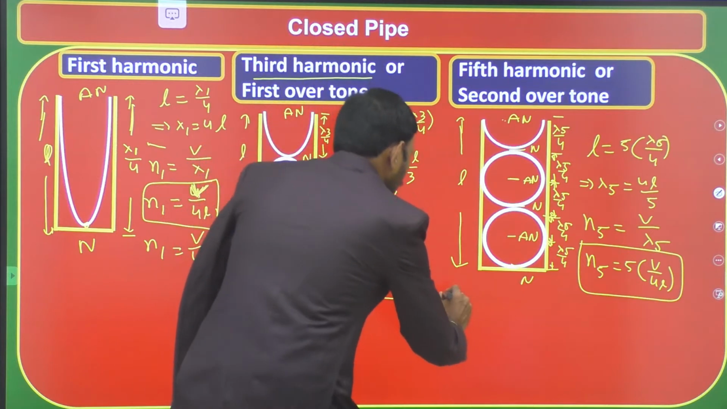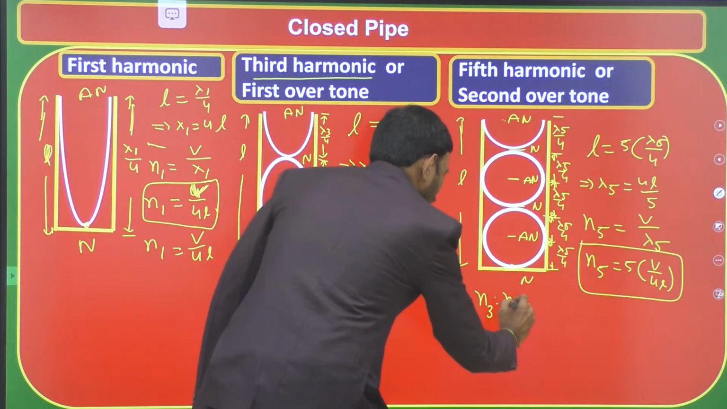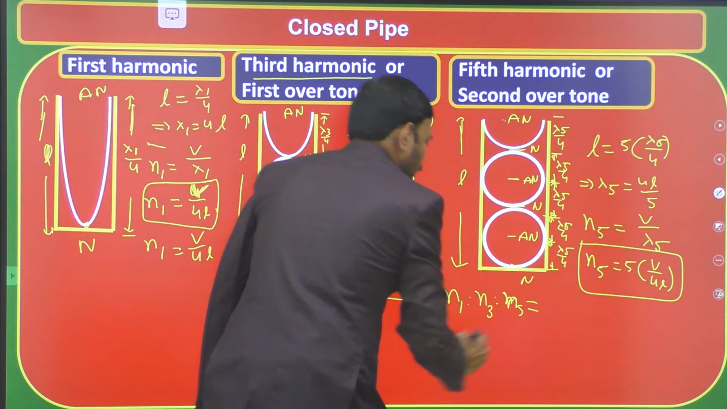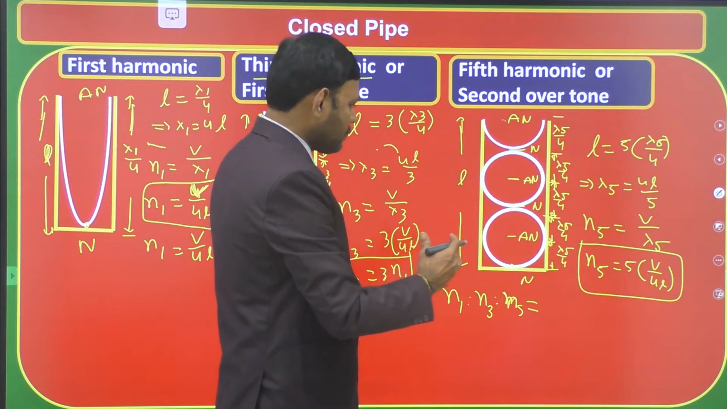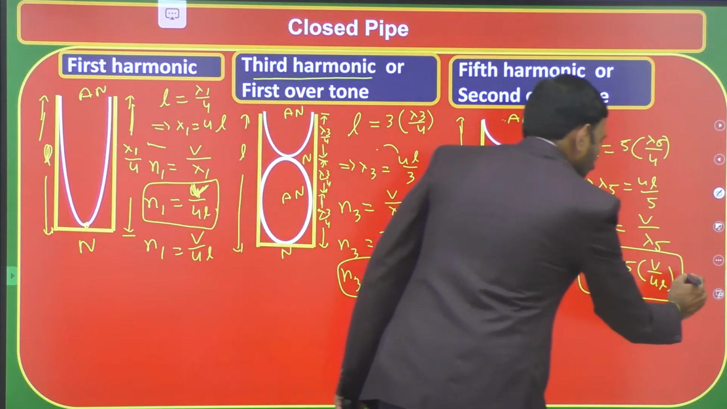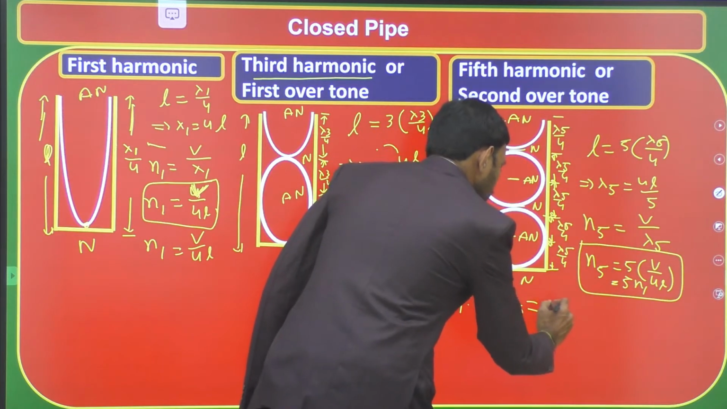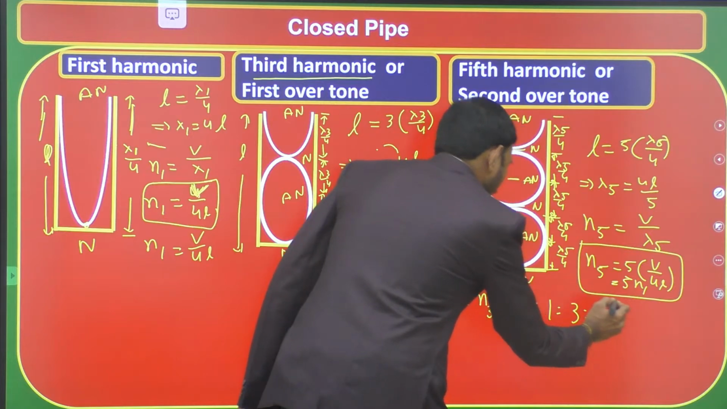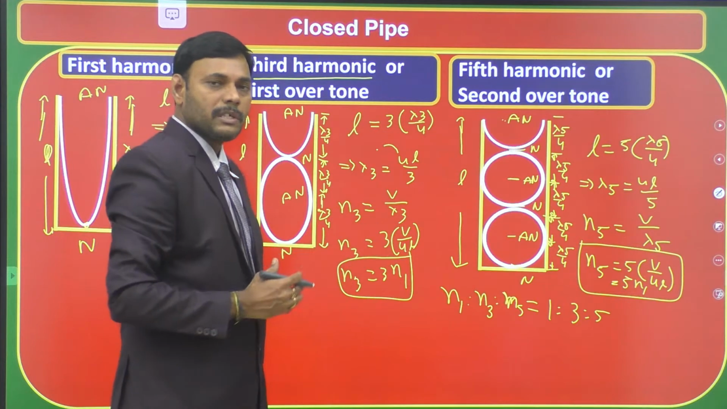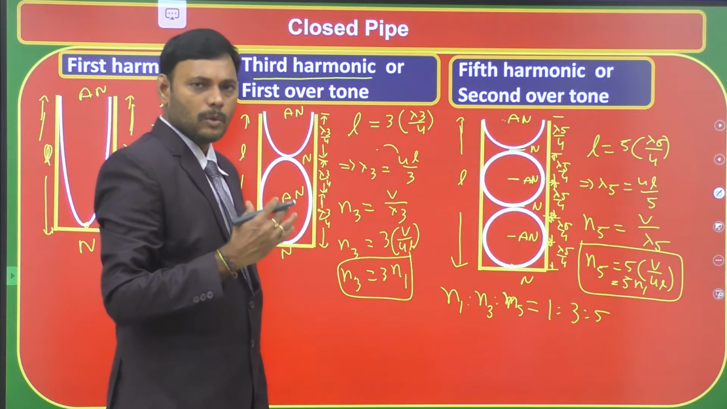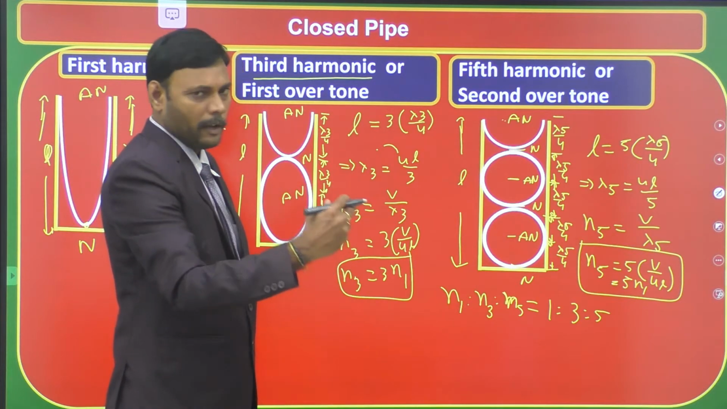Therefore the ratios of harmonics have only odd number values. N1 is to N3 is to N5: the ratios of harmonics in a closed tube are odd multiples, 1 times N1, 3 times N1, 5 times N1. Here N5 is equal to 5 N1. Therefore N1 is to N3 is to N5 is 1 is to 3 is to 5. The conclusion is that the ratios of harmonics in a closed tube are ratios of odd numbers starting from 1, that is 1 is to 3 is to 5.